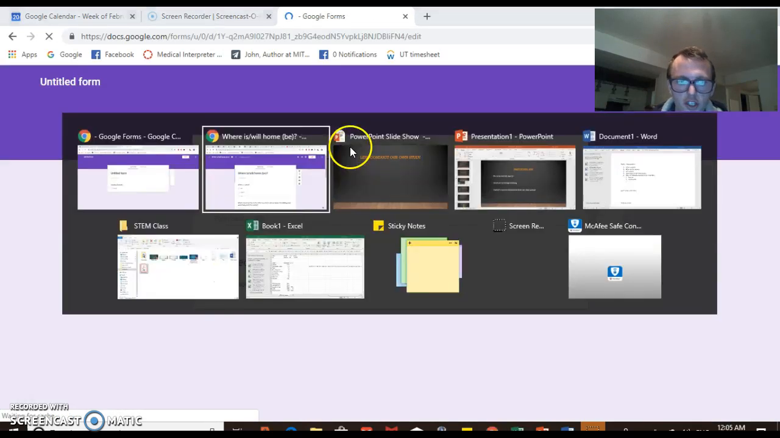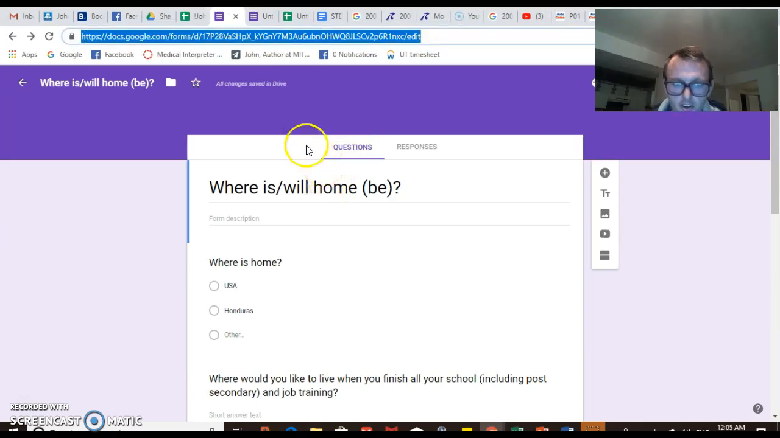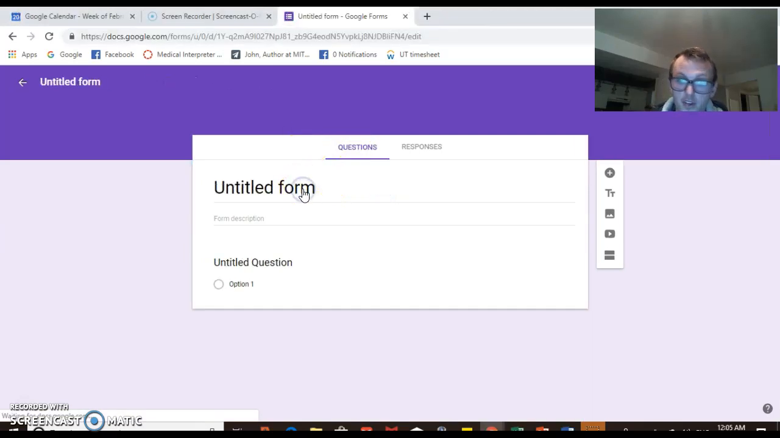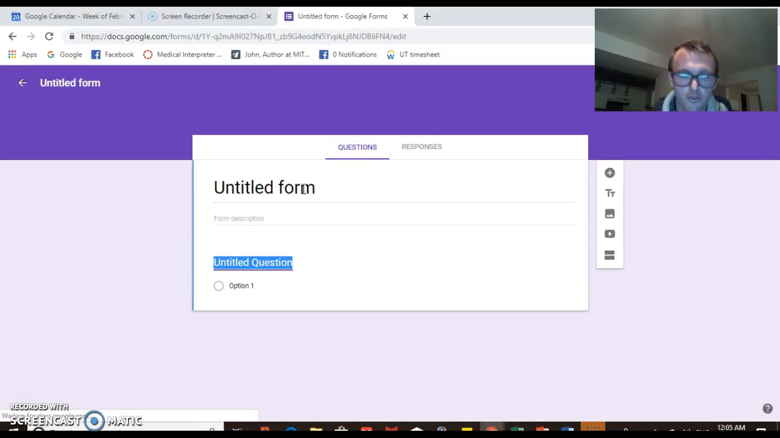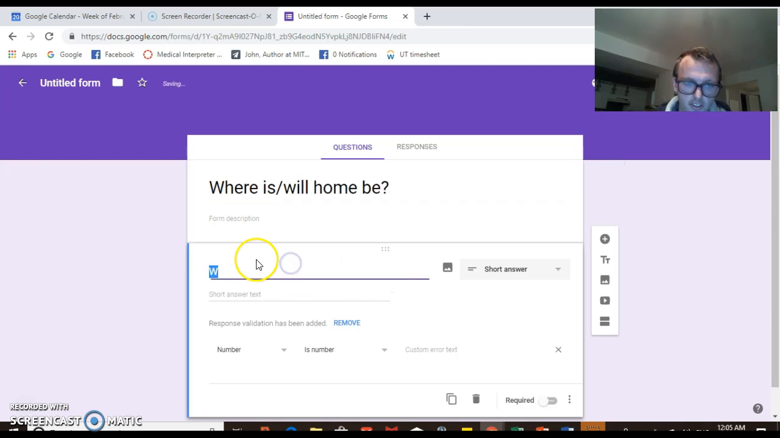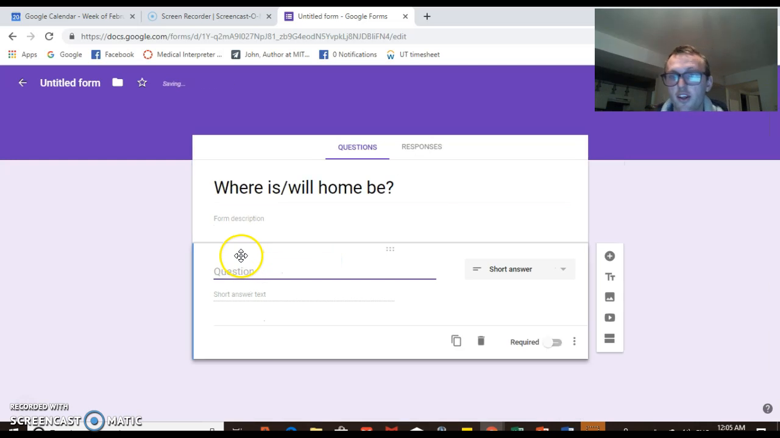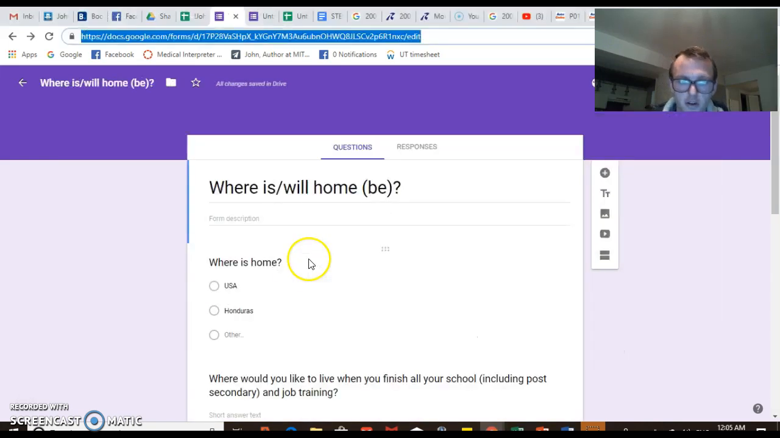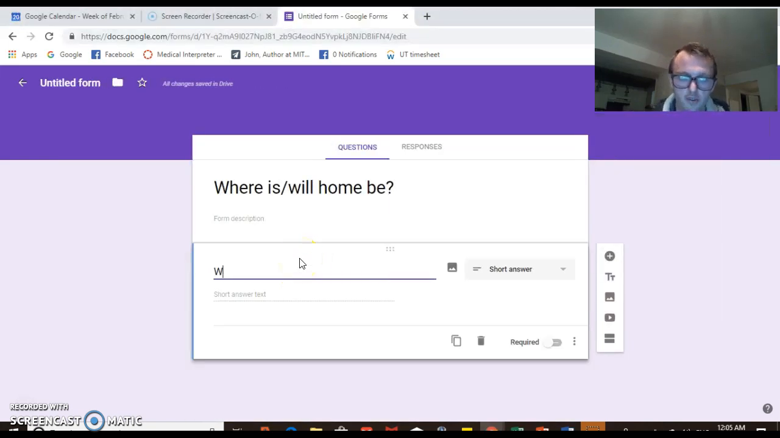And the question of interest, I've made one here, so I just have to reference it. The question I wanted to ask is, where do you feel like home is and where will it be? So, where is or will home be? And so that's the topic of interest, right? So now we have to come up with some questions of where people think is home. So where is home is the first question.